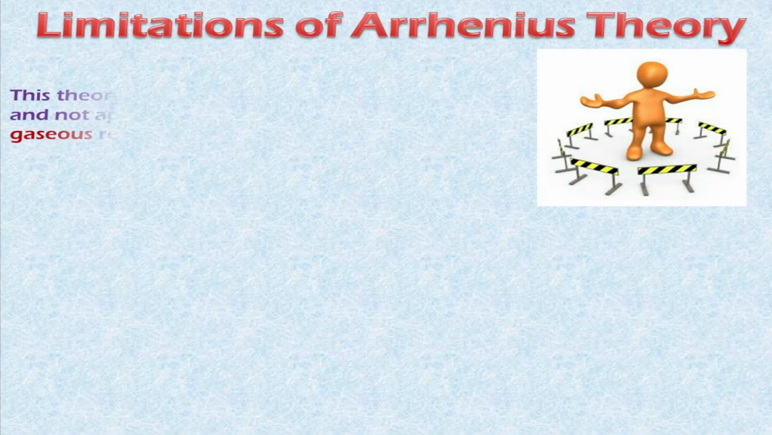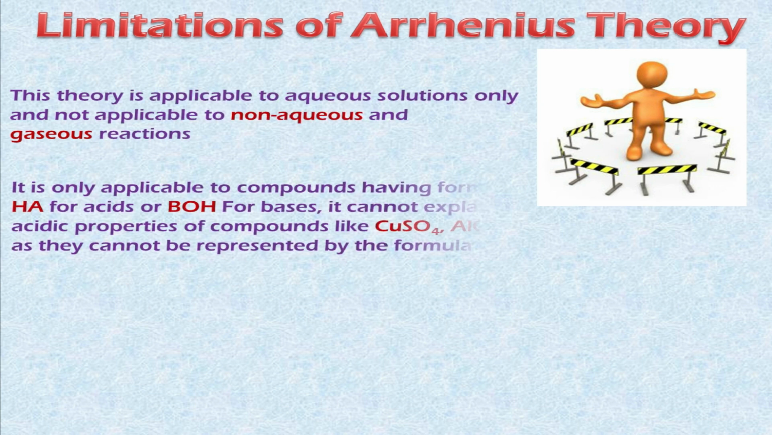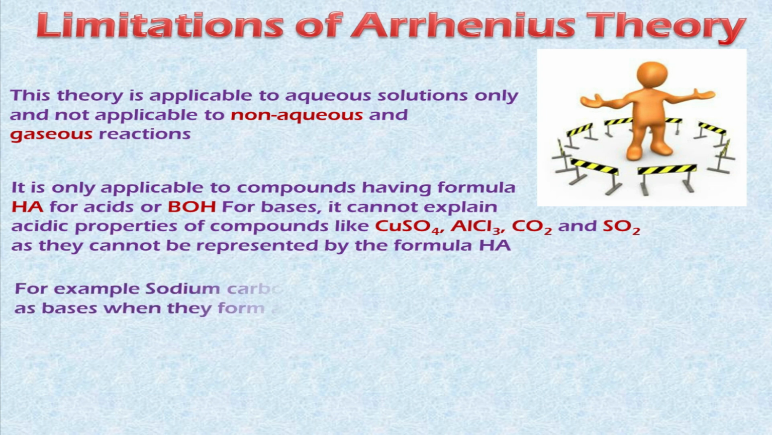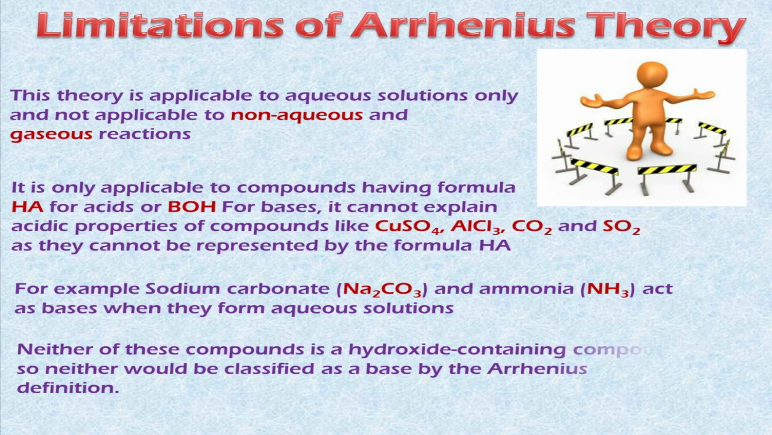There were some limitations of this theory. Actually, this theory was applicable on aqueous solutions only. It cannot include non-aqueous reactions, and this theory cannot include compounds like copper sulfate, aluminum chloride, carbon dioxide, which do not have any hydrogen or hydroxyl ion. So after this theory came another theory which was a broad concept of acid and base. It was the Bronsted-Lowry theory.